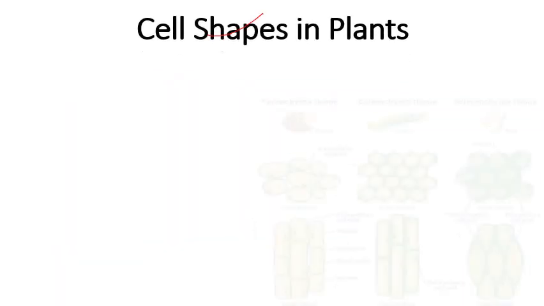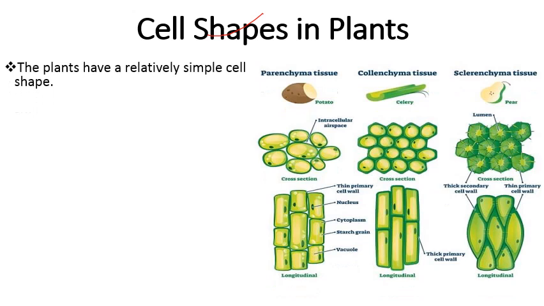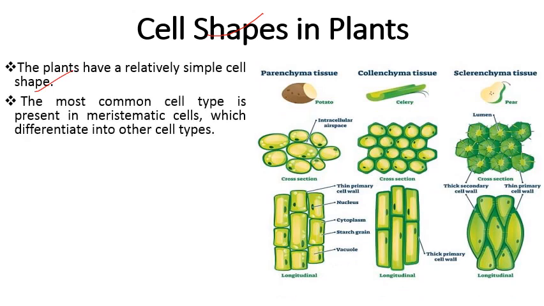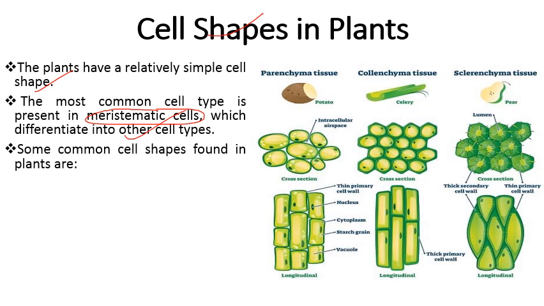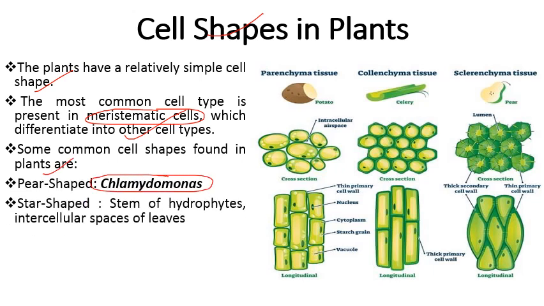Next comes cell shapes in plants. So plants also show diversity in cell shape. Plants have relatively simple cell shapes. The most common cell type is present in meristematic cells, which are differentiated into other cell types. Some common cell shapes found in plants are pear-shaped. For example, we have Chlamydomonas. Then star-shaped cells, which are found in the intercellular spaces of leaves of hydrophytes. Hydrophytes के leaves में star-shaped cells present होते हैं, and they provide mechanical support to these hydrophytes.